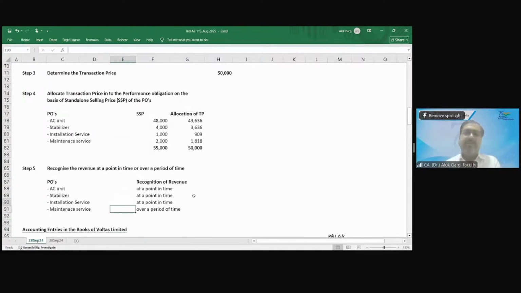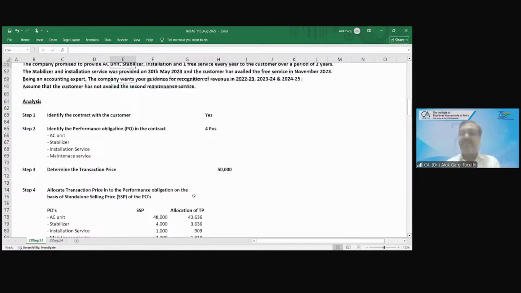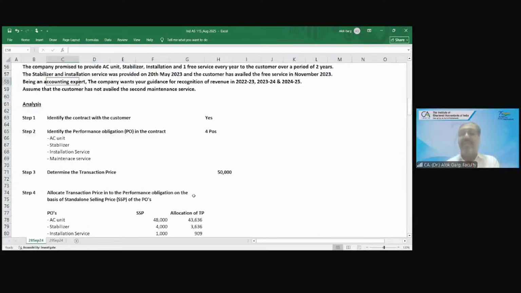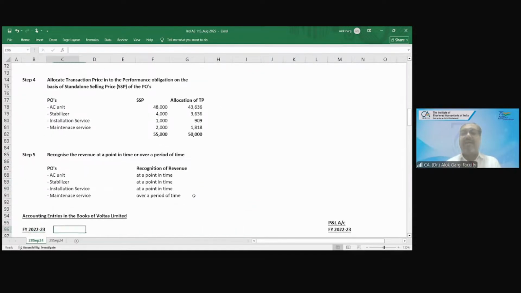So should I also give you the accounting entries? So far we have not seen how much revenue to recognize, though now we can work it out because we know the transaction price of each performance obligation. Should I also help you with the accounting entries? Yes, please, sir.